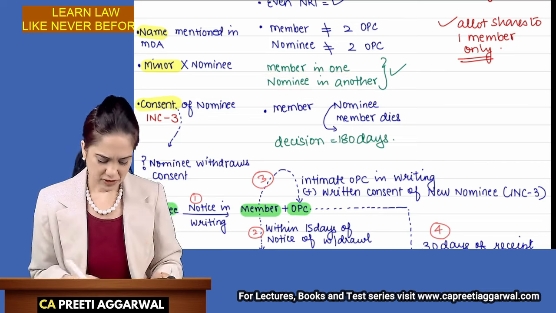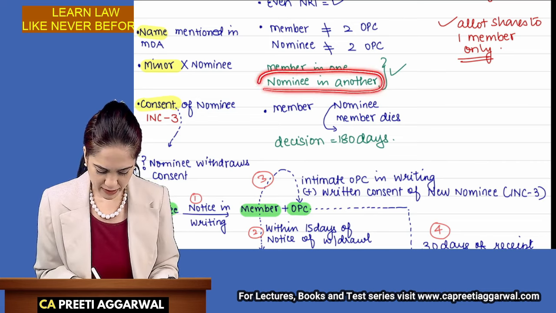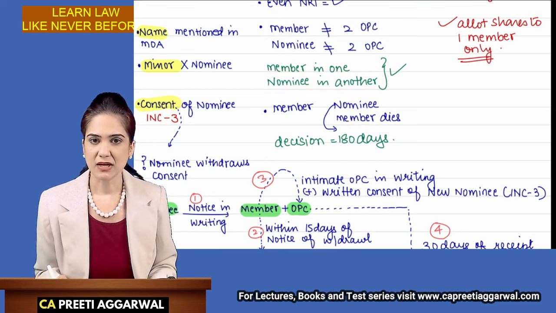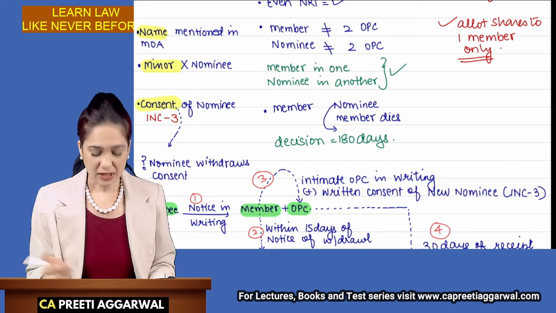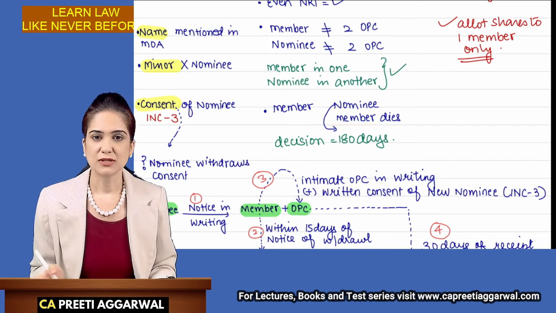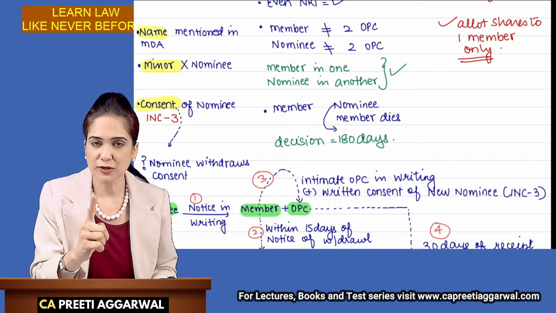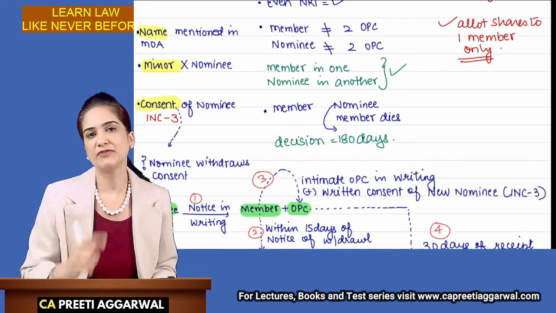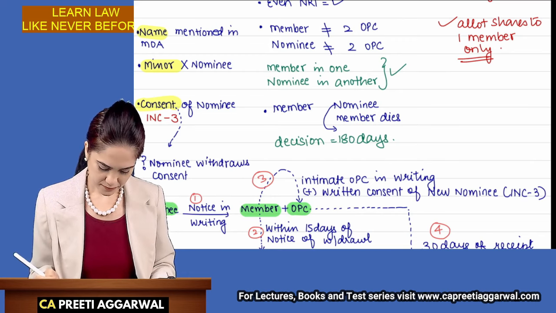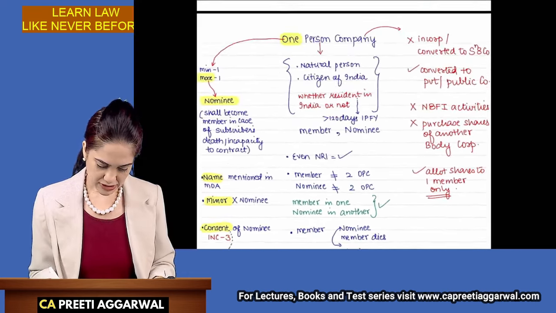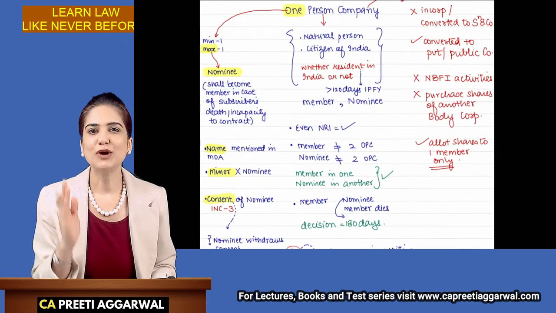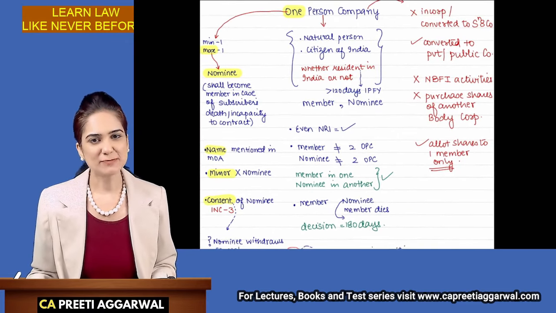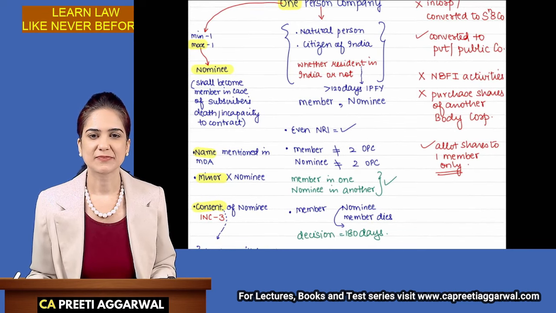But what if the OPC where he is a nominee, the member dies? Now he has become a member. He cannot be a member in two OPCs. So he has to decide the OPC in which he wants to continue, and that decision must be taken within 180 days. So this is everything related to person. Please pause the video and write this. Done. Okay.